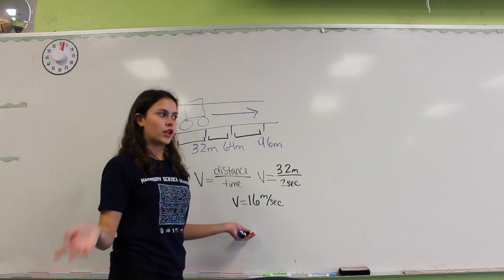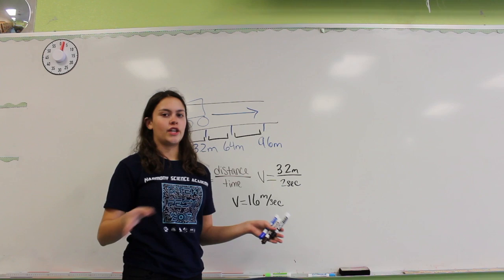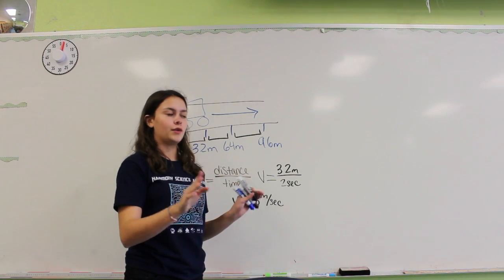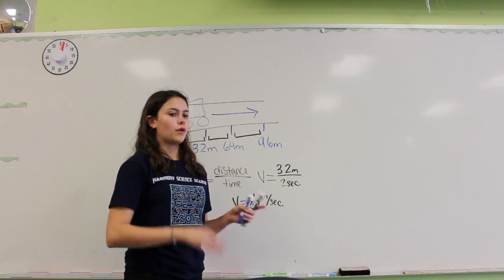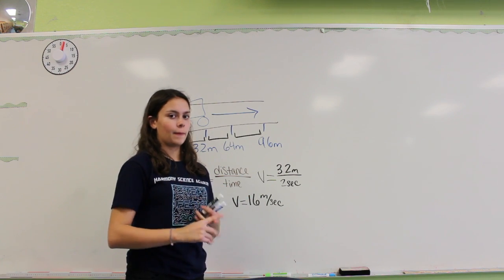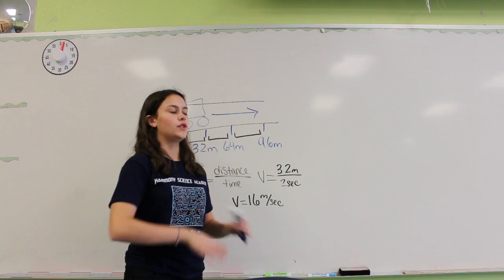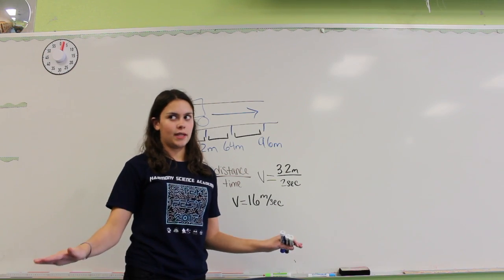Think of it kind of like cruise control. When you're driving and you want to go 40 miles per hour, you click cruise control and it keeps it at 40 miles per hour. You don't go faster and you don't go slower. That is what constant velocity means. You stay the same speed or velocity.